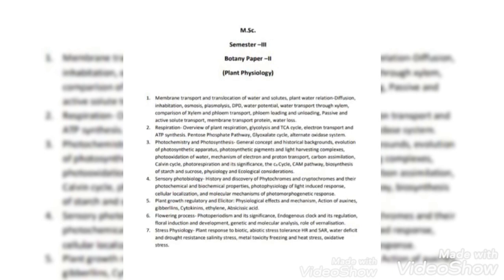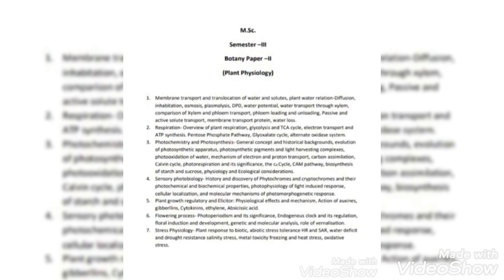The next topic is plant growth regulators and elicitors, physiological effects and mechanism of action of auxins, gibberellin, cytokinins, ethylene and abscisic acid. The next one is flowering processes, that is photoperiodism and its significance, endogenous clock and its regulation, floral induction and development, genetic and molecular analysis, role of vernalization.